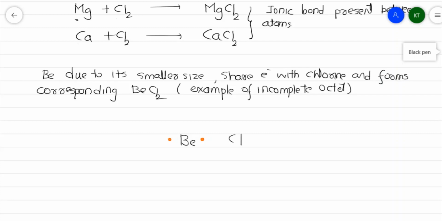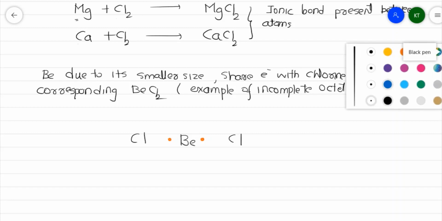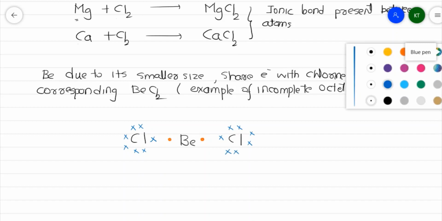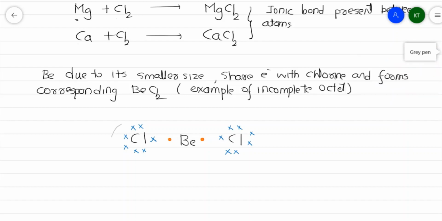I have 2 chlorines, each of which has 7 electrons in its outermost shell, so let me represent those with 7 crosses. Now here, chlorine shares an electron with beryllium and completes the octet. This chlorine also shares an electron with beryllium and completes the octet.